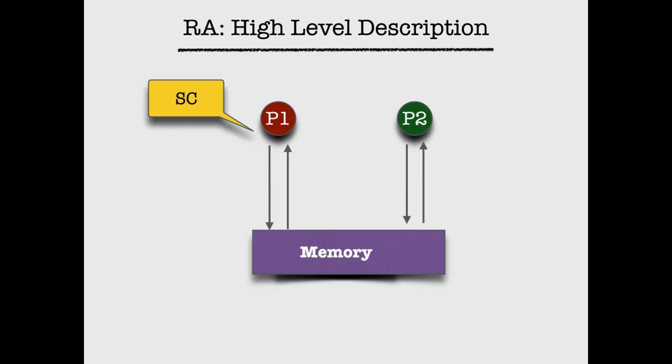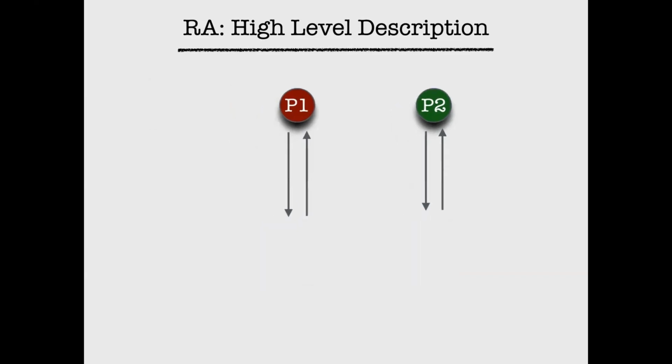Before we go into the release acquire semantics, first what we know: sequential consistency. As you see here, P1 and P2, the processes of interest, are directly talking to the memory. The memory basically consists of every write made by every process as soon as it is written, so that the process which wants to read takes it immediately.